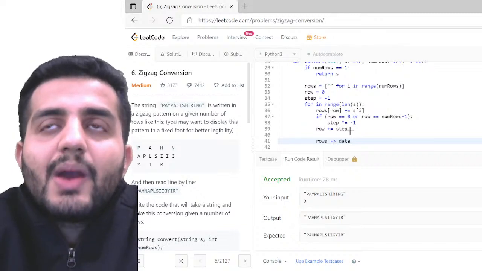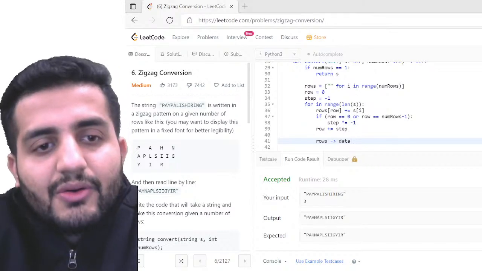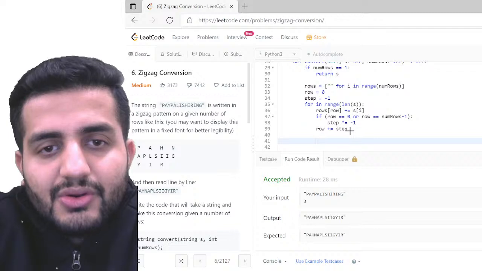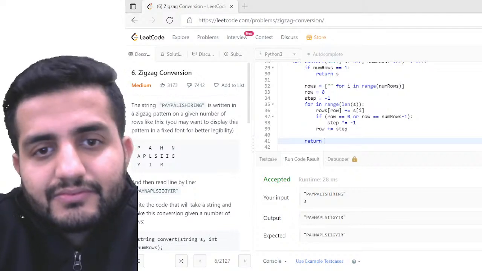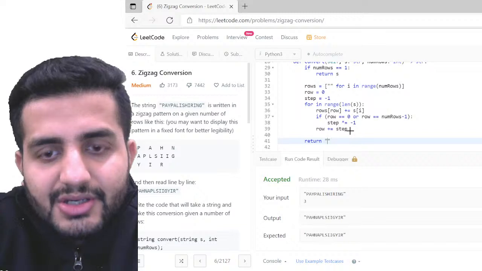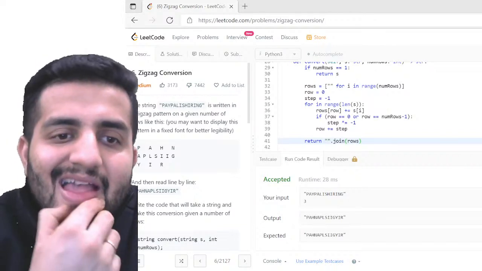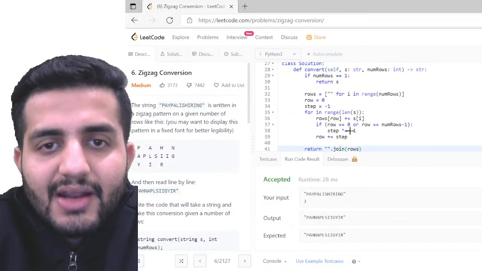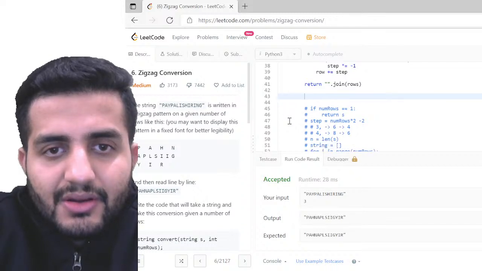Now how can I join the elements of my sparse matrix? Again, the same logic would work, I guess. So I can just return the same logic, dot join rows. I think that should work, right? I don't know why I complicated that solution. I think this looks good to me.